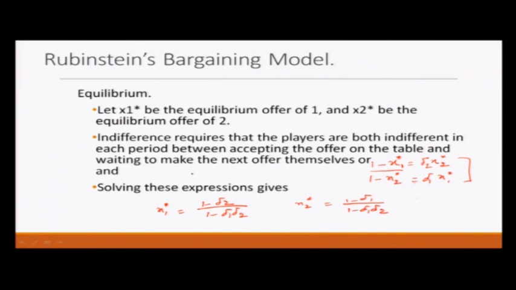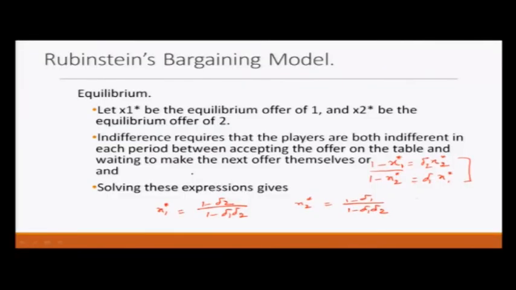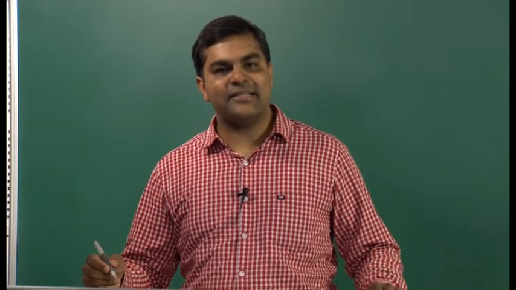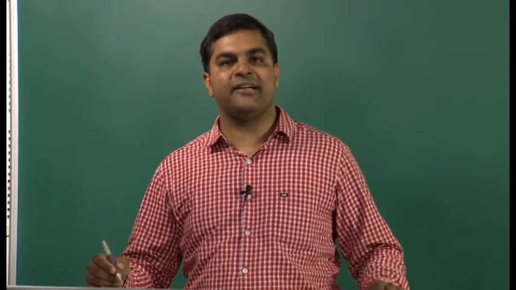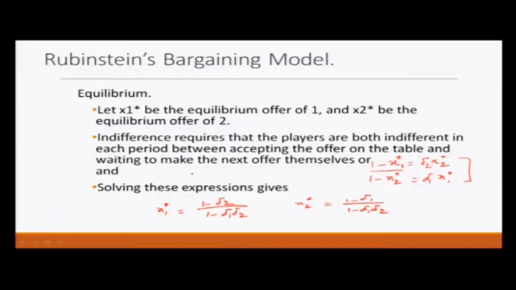Indifference means that a player should be indifferent between what he would get if his offer gets accepted or if in the next stage the other player's offer gets accepted. And in the equilibrium, because we are talking about infinite stages, it should be stationary, it should not change from one stage to another. That is how I am getting these two expressions.